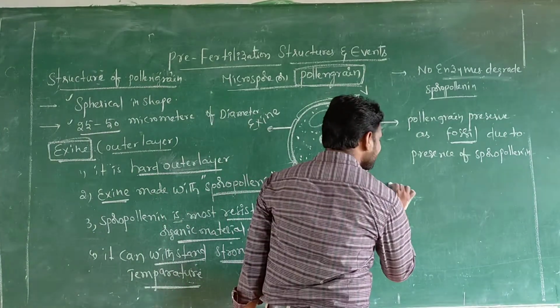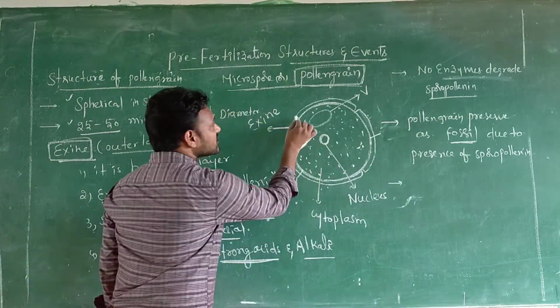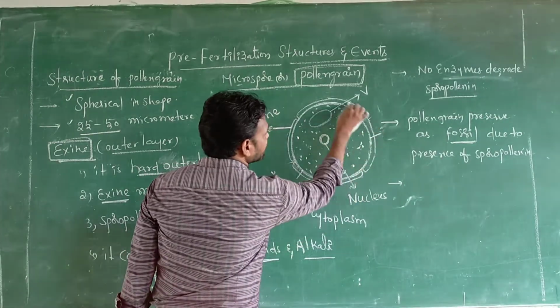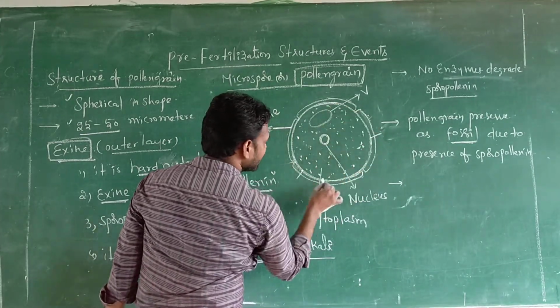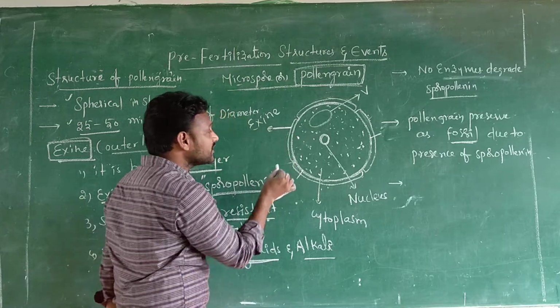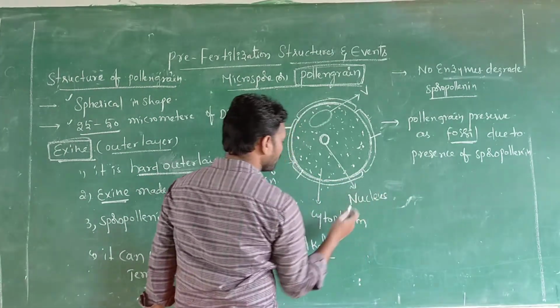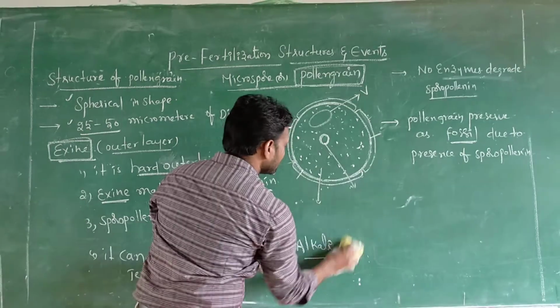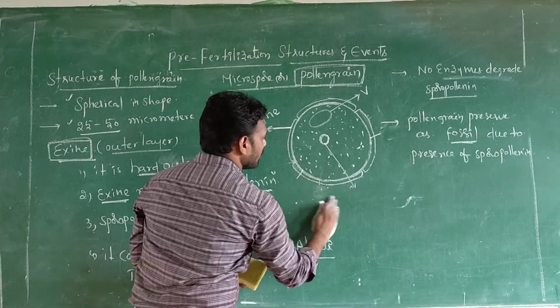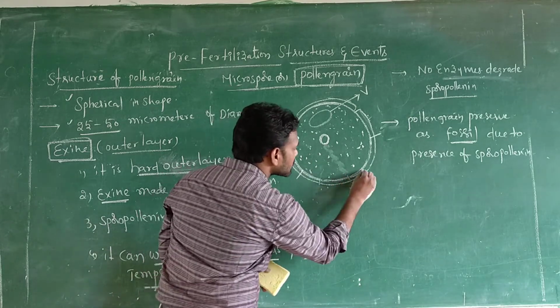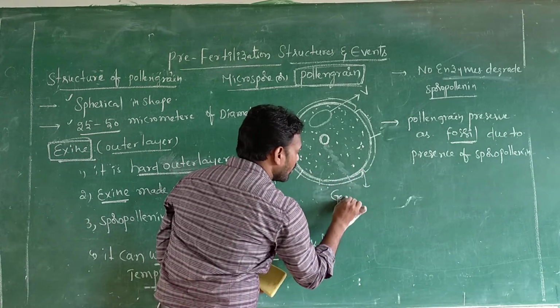Not only this, sir. Other one you observe: this is the exine. Exine is not a continuous layer, sir. Here interruptions are there. Why did these interruptions come here, sir? These interruptions are known as germ pores.